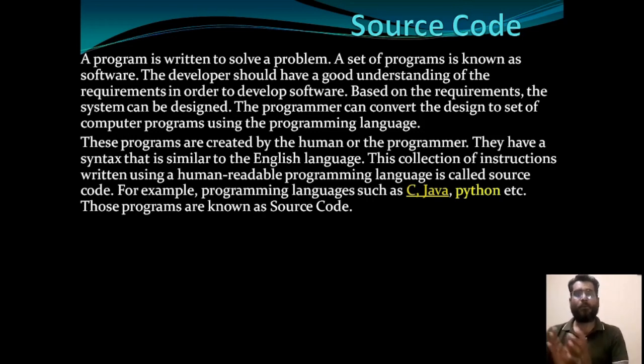So what is source code, byte code and other code? We will discuss this. Basically a source code is written in the form of any programming language with proper syntax. A program is written to solve a problem. Why do we write the program? We write the program to solve any problem.